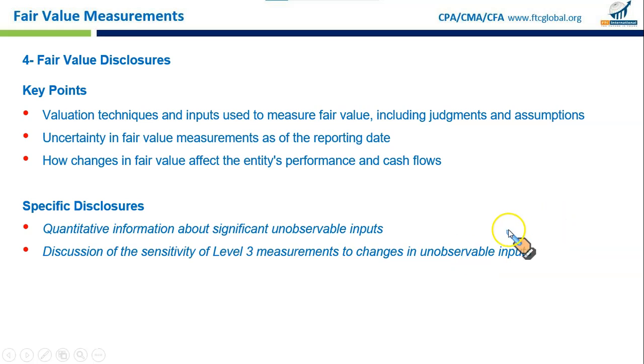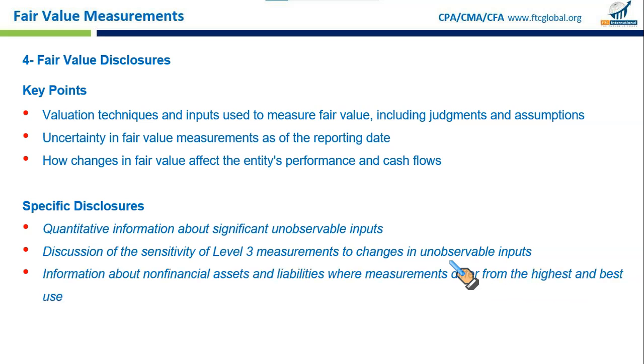Like if you use a 10% discount rate, and maybe you use a 1% lower discount rate, it would drastically change the value of the asset. So the company needs to disclose the sensitivity: by just moving the valuation assumption 1% up and down, how drastically can it change the value of the asset or liability. Then the third specific disclosure: information about non-financial assets and liabilities where measurement differs from the highest and best use. We discussed this highest and best use earlier.